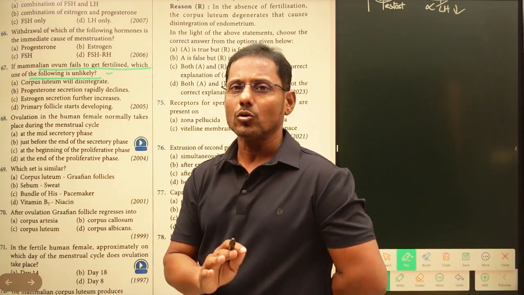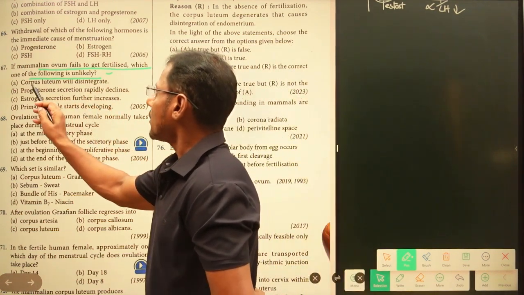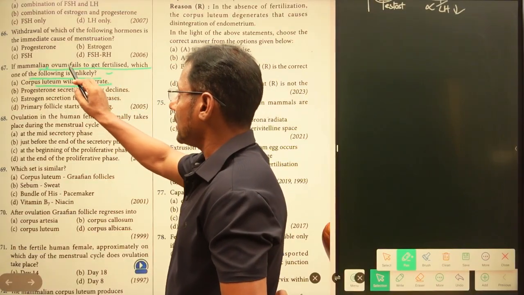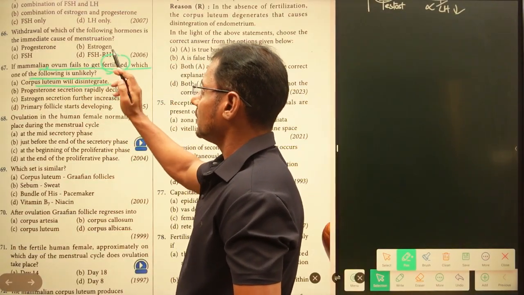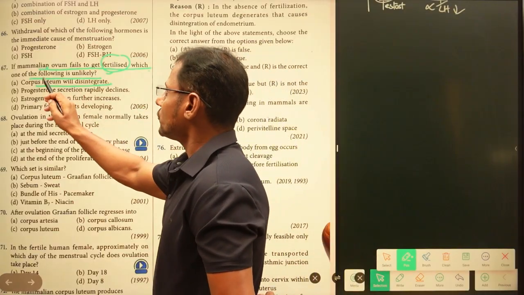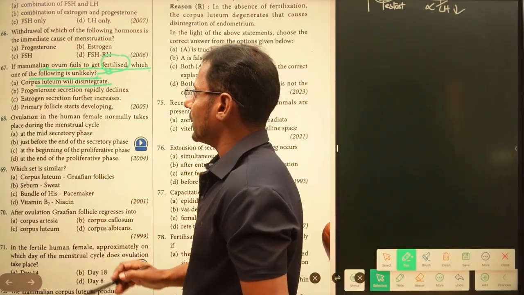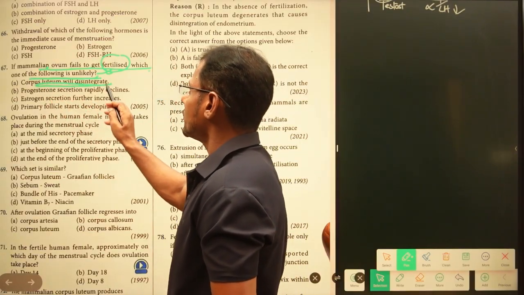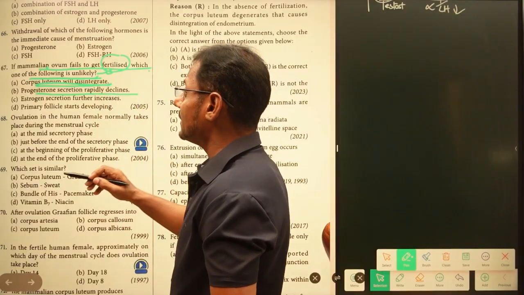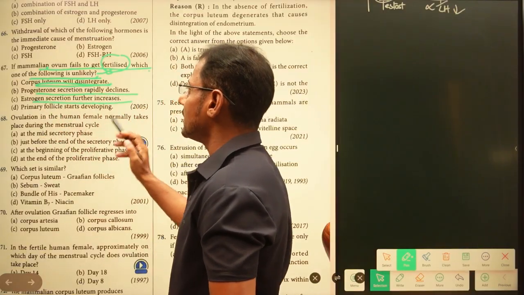Unlikely in the sense not going to happen. Here, corpus luteum will disintegrate. See here, if the mammalian ovum fails to get fertilized, so the ovum is not going to be fertilized here. Which one of the following is not happening? Right? Corpus luteum will disintegrate. Progesterone secretion rapidly declines. Estrogen secretion further increases.